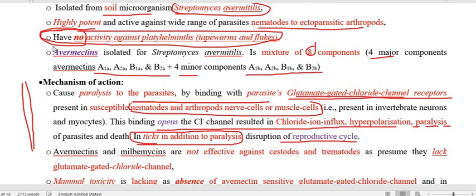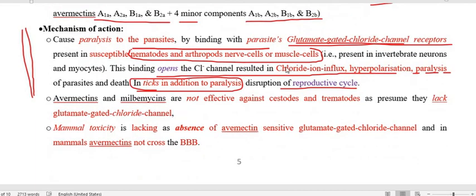Why? Because in platyhelminths, the ivermectin-sensitive glutamate-gated chloride channel receptor is not found.